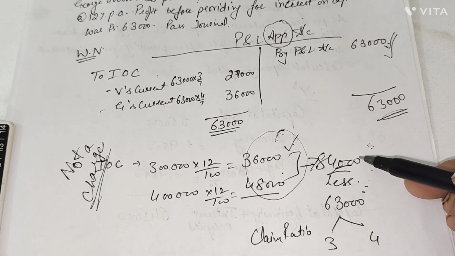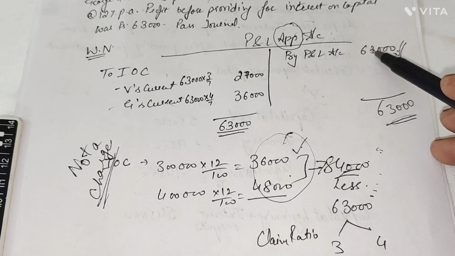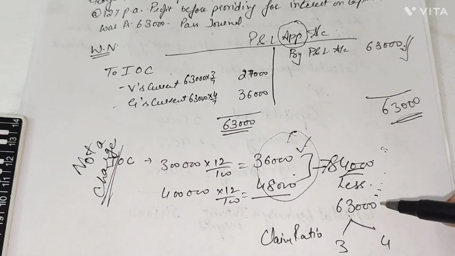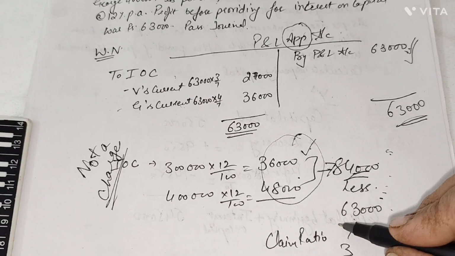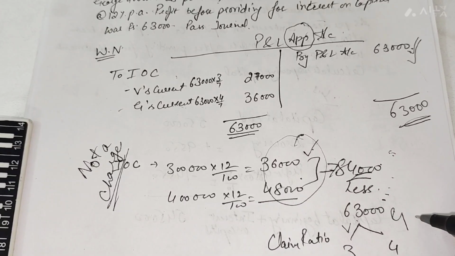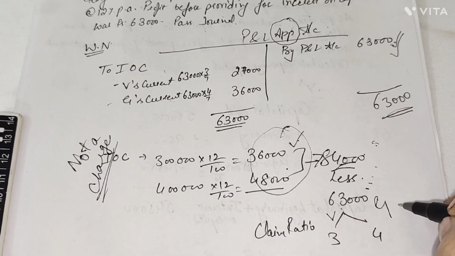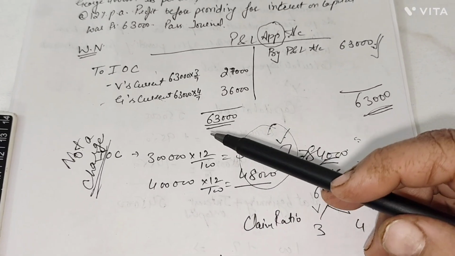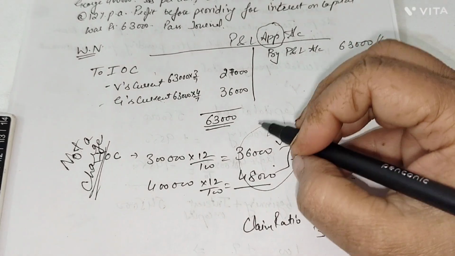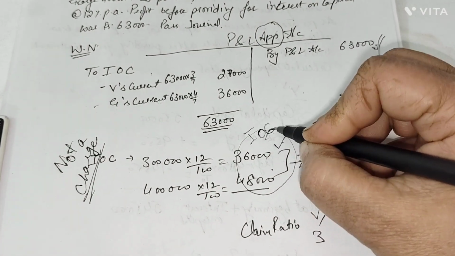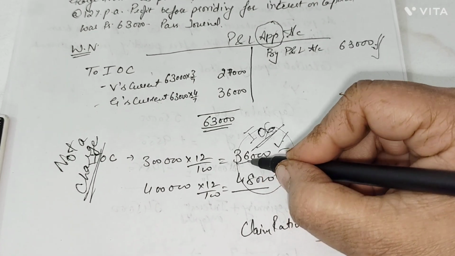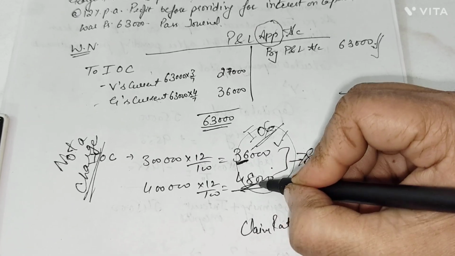So we cannot pay this 84,000. That means this 63,000 is distributable among Vinod and George in their claim ratio. What is the claim ratio here? Claim ratio is IOC. What they are demanding from the firm is interest on capital, which is 36 is to 48.